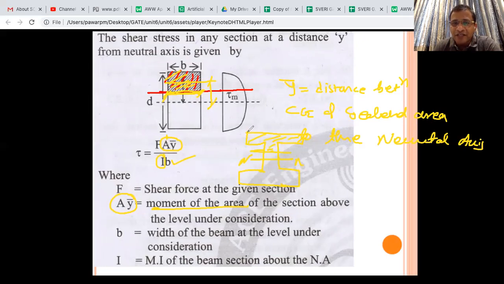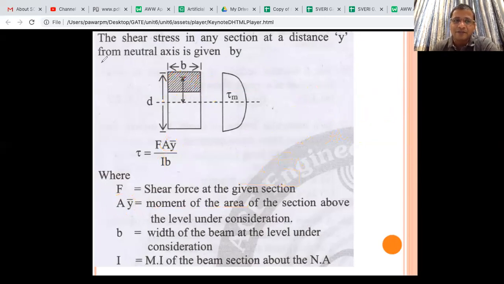But you may say, sir, width is more here, small here. Which width should be taken? Please understand, at the location of the point where I am calculating the stress, we have to take the width. जितली stress आपण काढतोय, तितली width घ्यायची आहे.